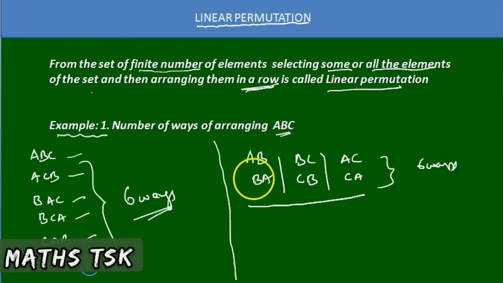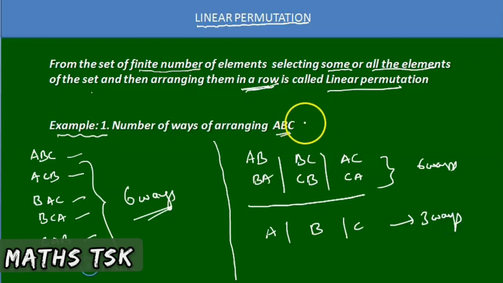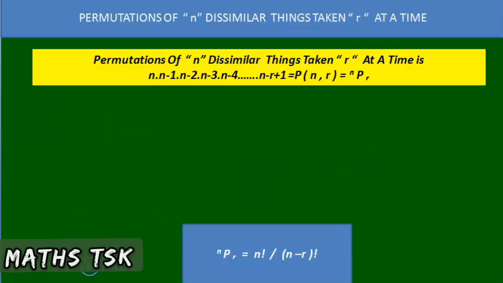How can you select and arrange only one letter? It is A. I selected A, completed. B, completed. And then C. There are only 3 ways. So if ABC is given, the number of ways of arranging ABC, taking all the letters, is 6 ways. The number of ways of arranging 2 letters, taking 2 letters from ABC, is 6 ways. The number of ways of arranging a single letter from the letters ABC is 3 ways. Is it clear? Right. Next we move on to the concepts.